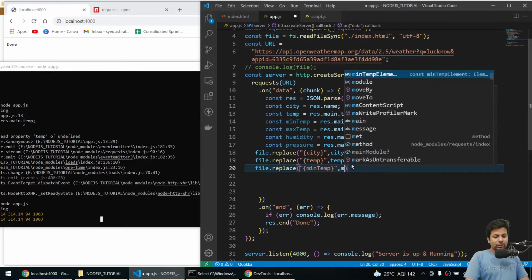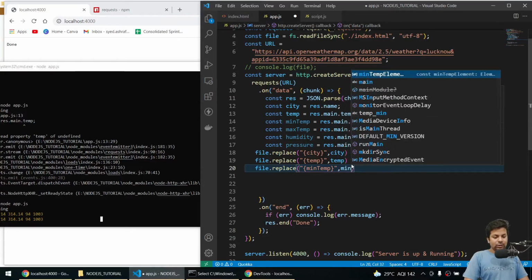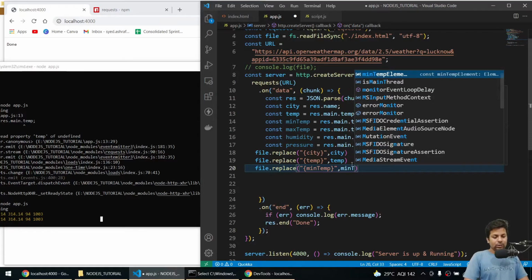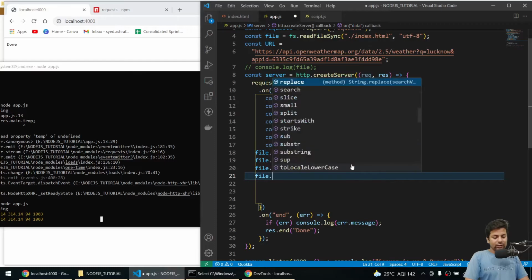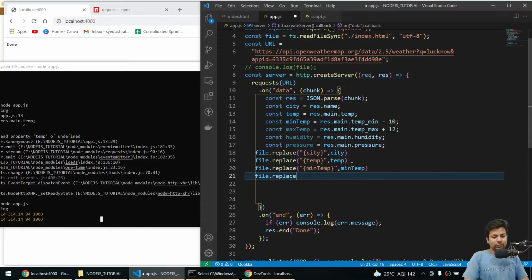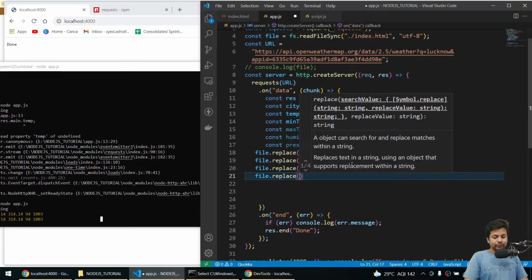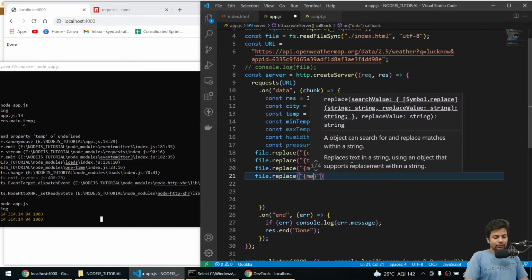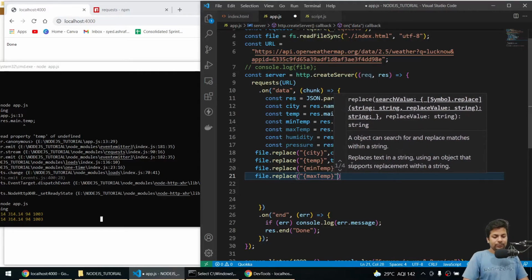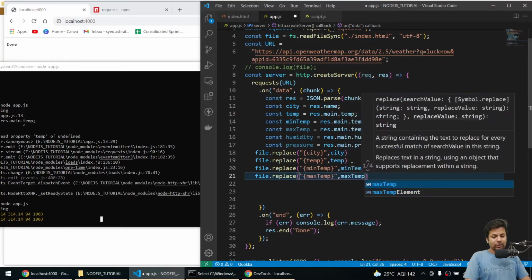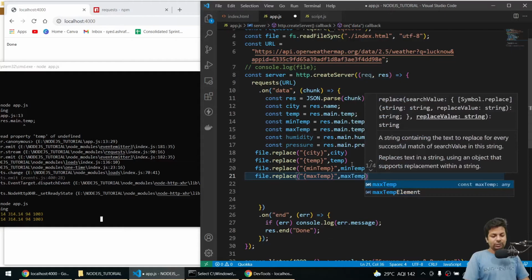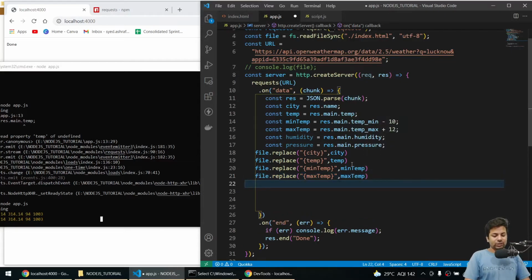File dot replace, now here I'll say min temp to min temp. I'll say file dot replace max temp, and here I'll say max temp. Let me just go straight. Yeah, now it's much easier.